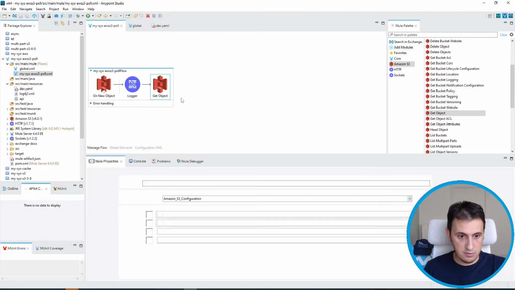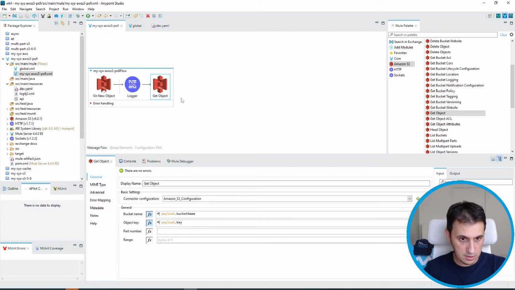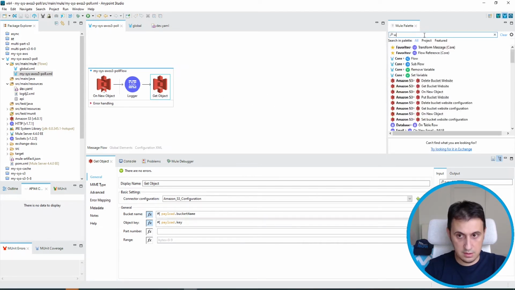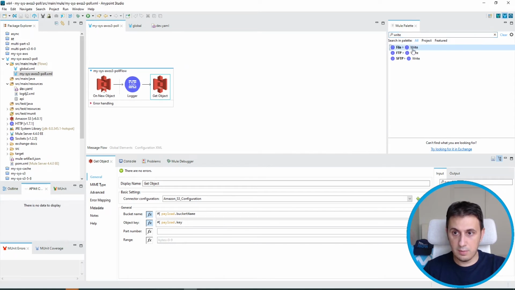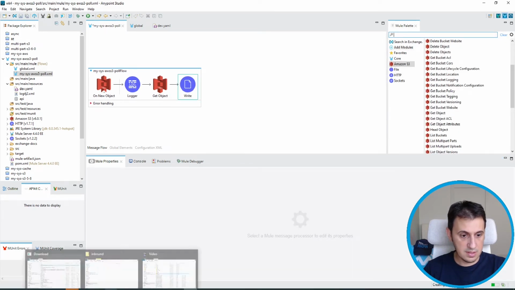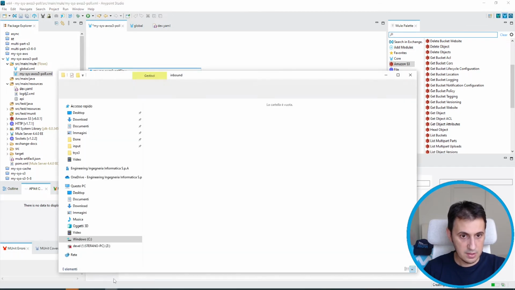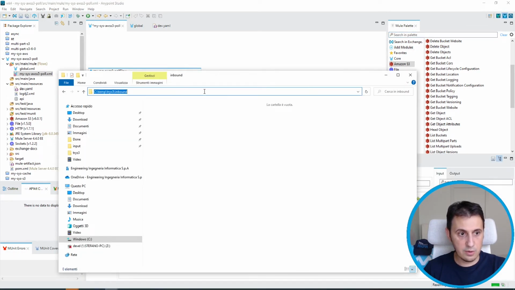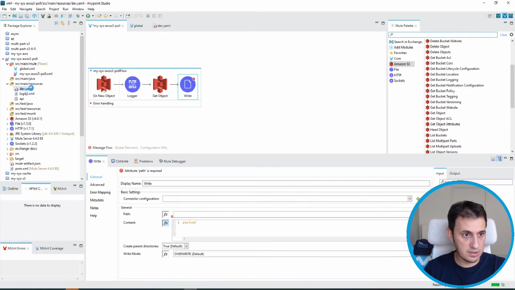Let's see if I need something more. Part number. No, I don't need anything. Let's just write to my folder. So I already set up a folder. This is the folder where I want to write the file. So I configure it here.